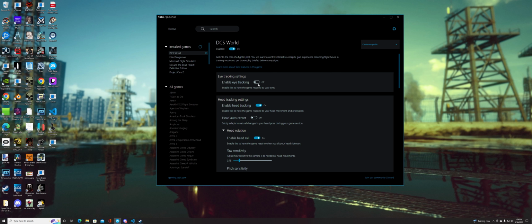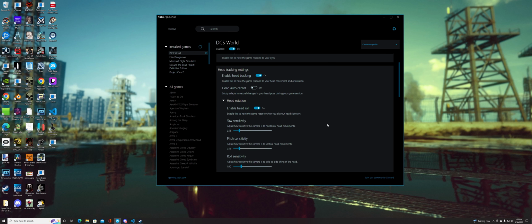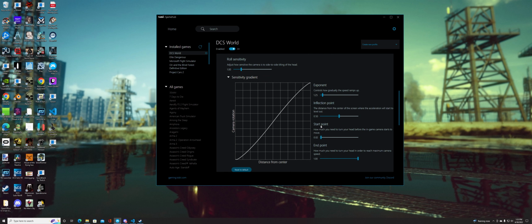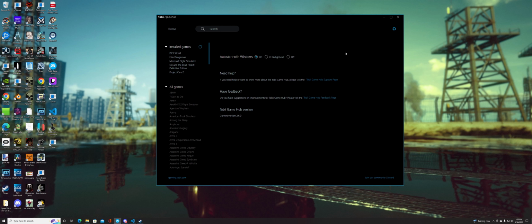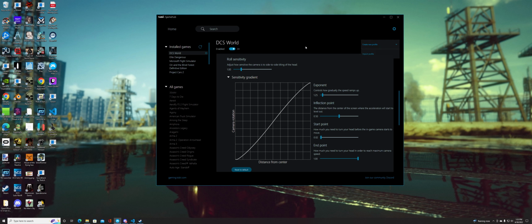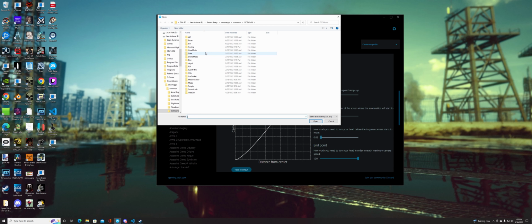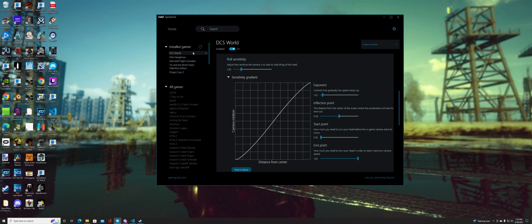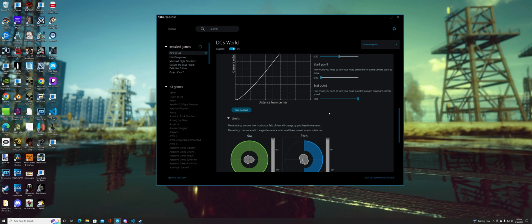Maybe it's just me, but I've noticed some other people too. I've seen them complain about Tobii, and I'm like, okay, maybe if you turn this off, you would be happier, because pretty much everything for me is default. I'm really just using default settings here because I lost my profile. I wish I knew a way to export your settings, but I don't know how you export your profile. There's got to be a way, obviously, because you can import. Maybe that's importing a different profile. That's unfortunate. I wish you could just export, but I have no idea.